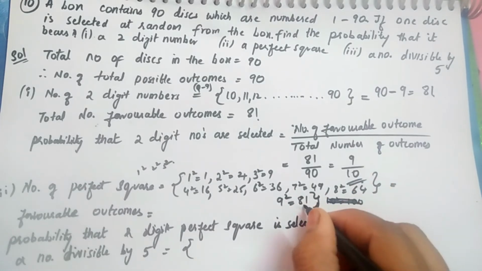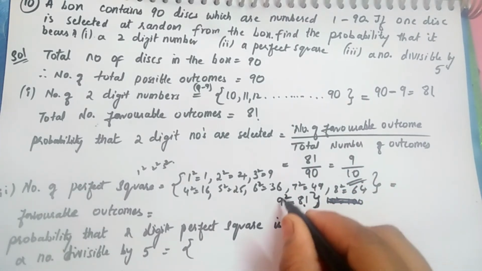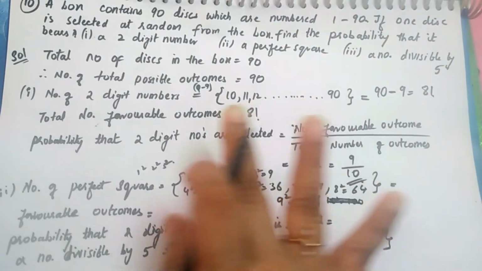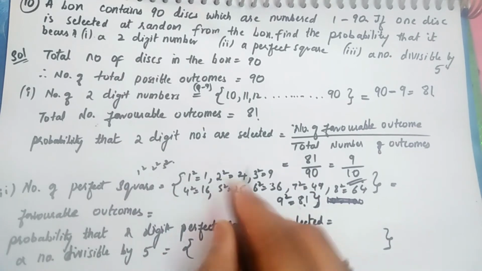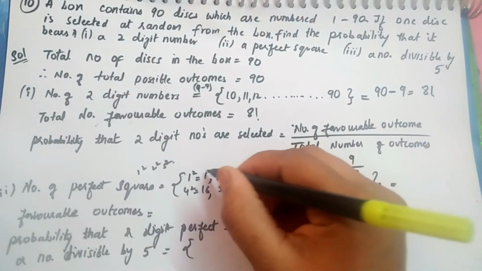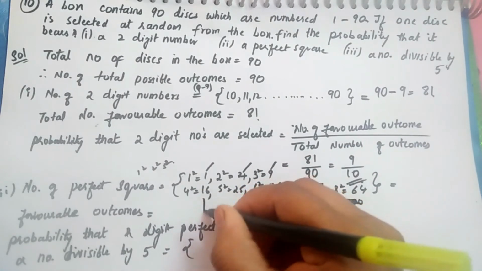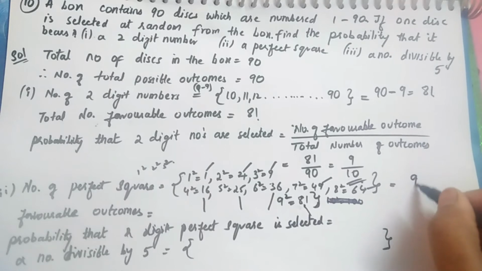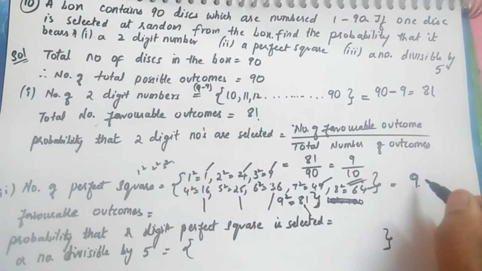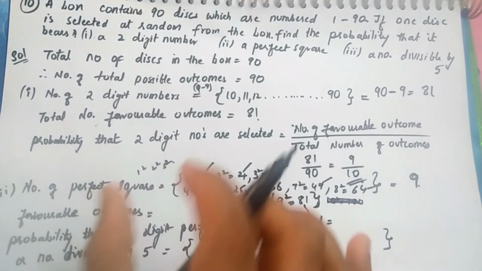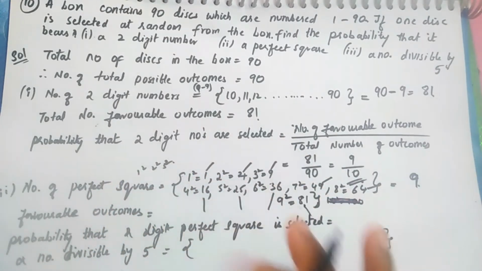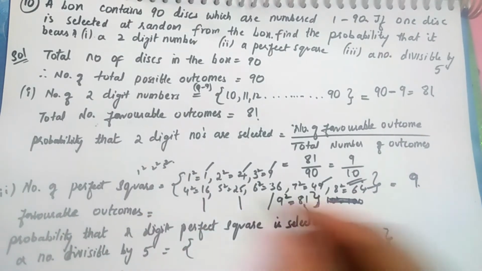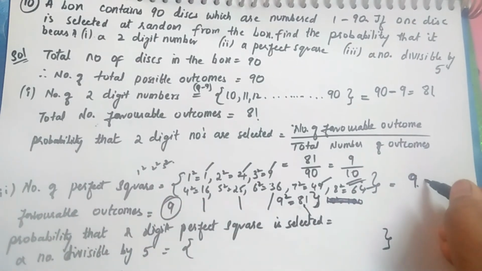If we take 10 square, it is going to be 100, but we don't have 100 outcomes, right? We have only 90 outcomes. So let's count how many perfect squares we are getting. This is 1, 2, 3, 4, 5, 6, 7, 8, 9. So there are 9 possibilities from 1 to 90 that are perfect squares. Now what will be the favorable outcome? It's very simple. It will be 9.